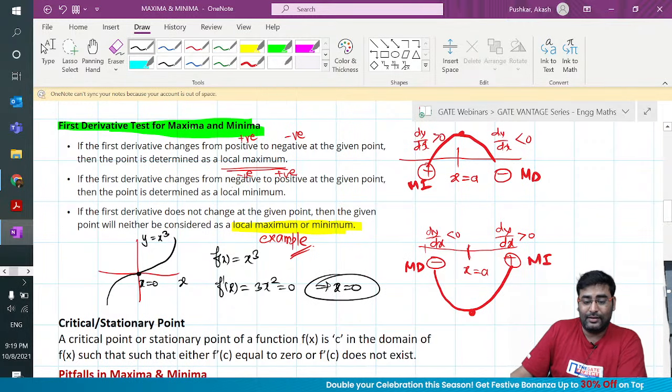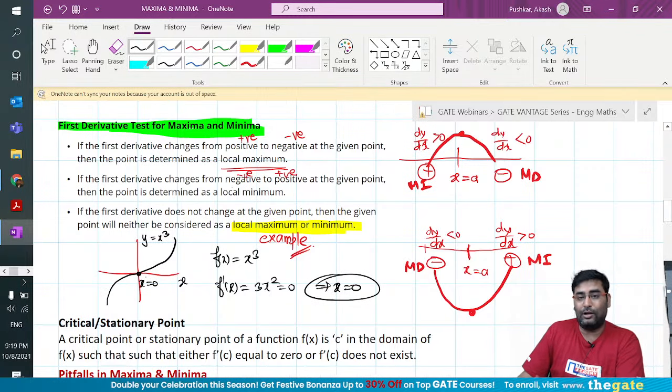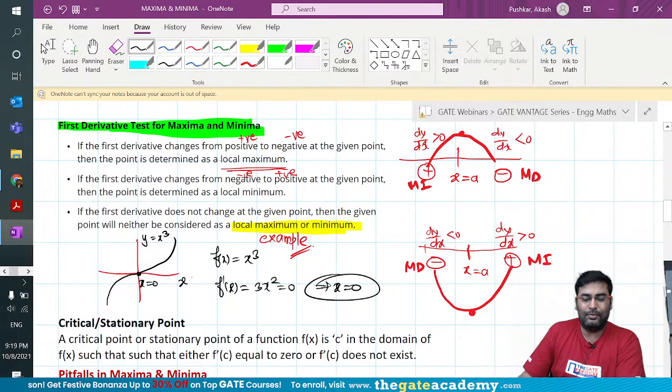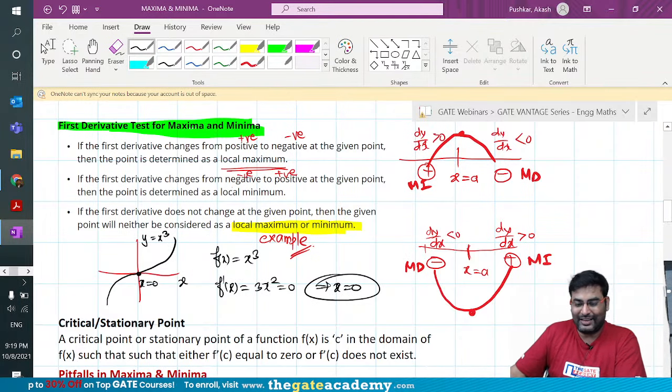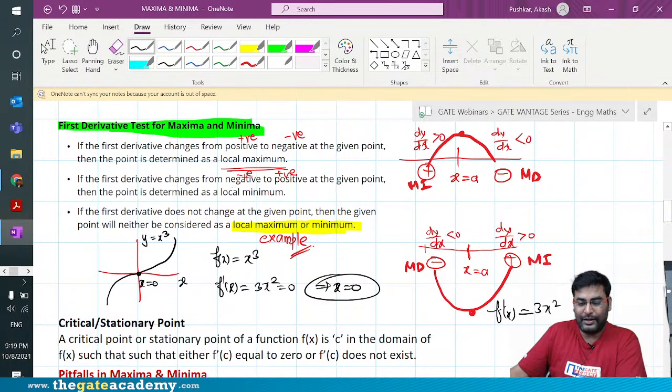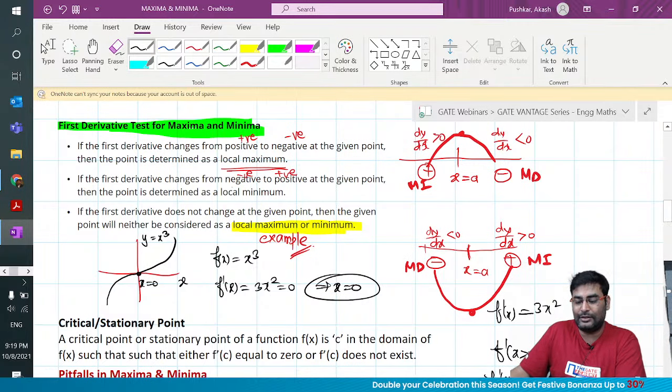But does it mean that it has a maxima or minima? A lot of the time people think the moment you get 0, it is a maxima or minima. But look here: 3x square, which is your first order derivative, even if you put any number more than 0, it is always going to be positive. And if you put any number less than 0, it is still going to be positive.